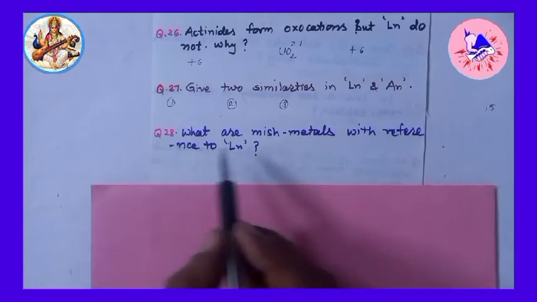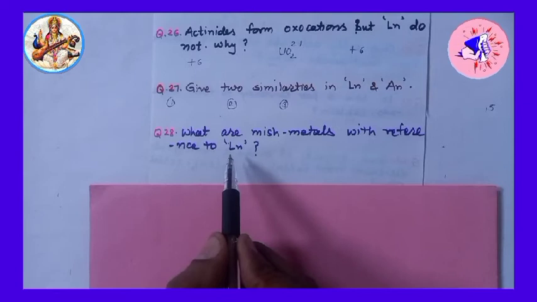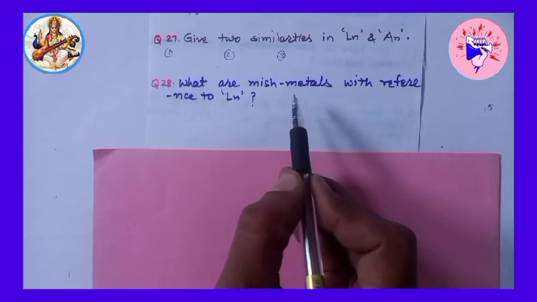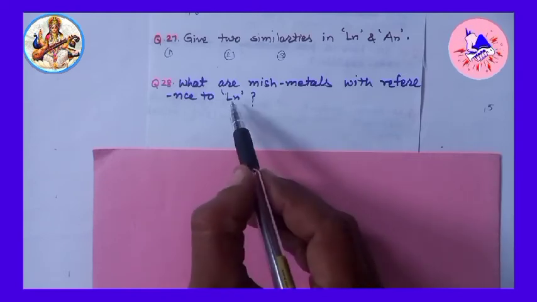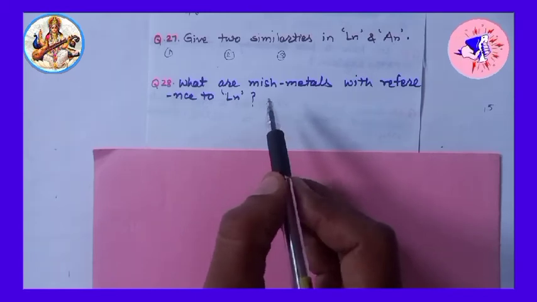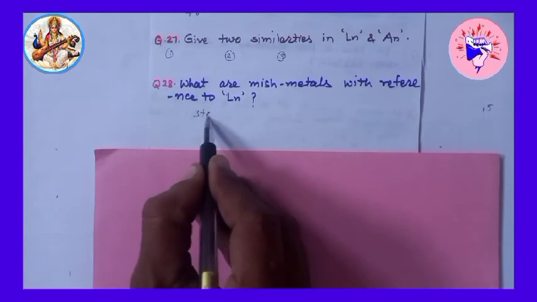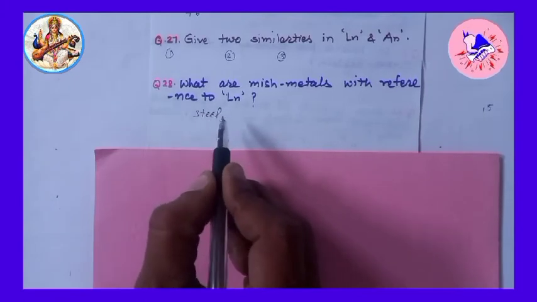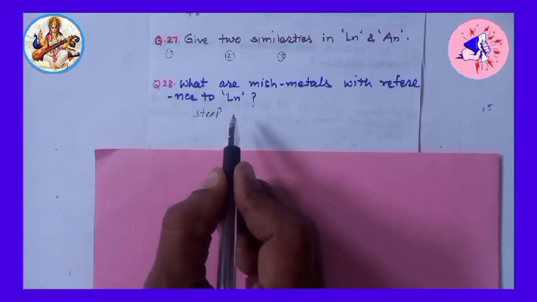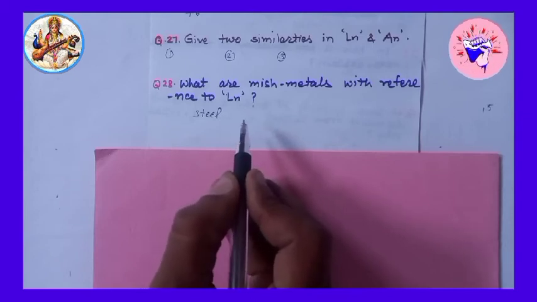Next, 28. What are mischmetals with reference to lanthanides? Answer will be, mischmetals are the alloys of lanthanides with other metals. A well-known alloy is mischmetal, which is used for plates and pipes.